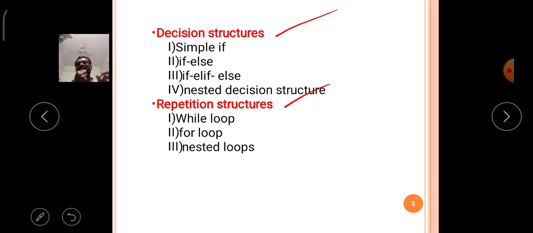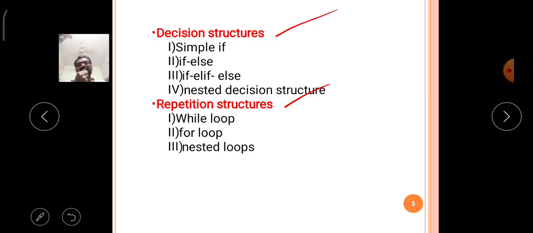So the Python language contains two types of control statements: number one, decision control structures, number two, repetition control structures. First of all, today we will discuss decision control structures.